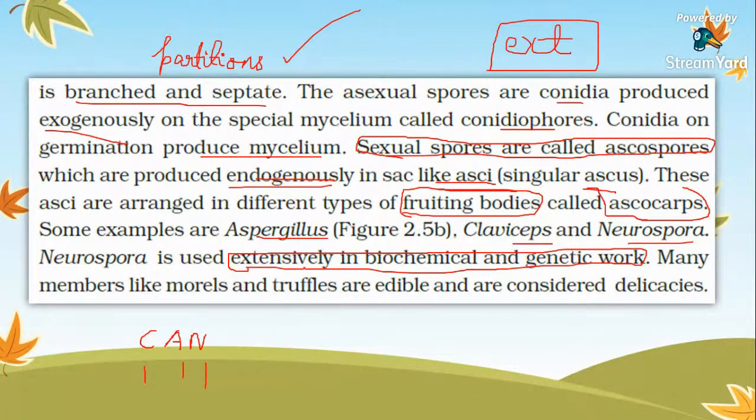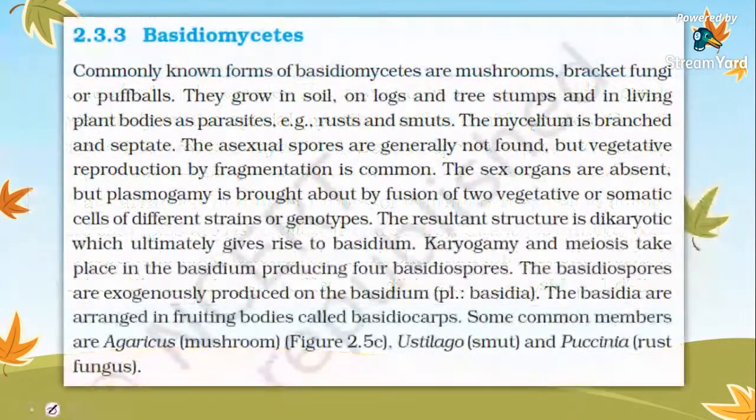Many members like morels and truffles are edible and are considered delicacies. That is, morels and truffles are known as edible fungi, that is, they can be eaten. Another previous year asked question, a sure short question. So that's all for ascomycetes. Then next is basidiomycetes. Is it clear till now? Okay, fine.